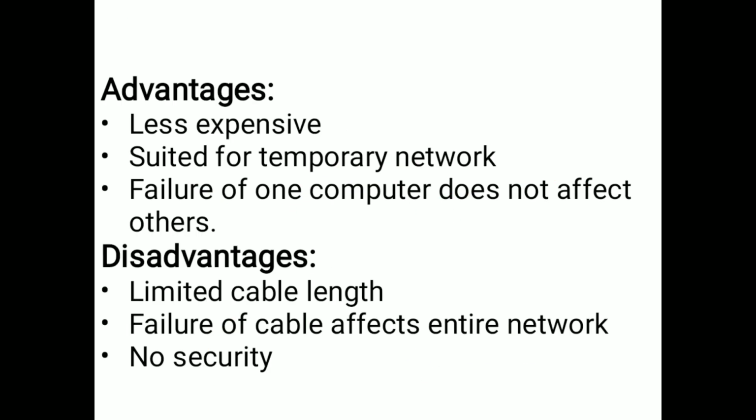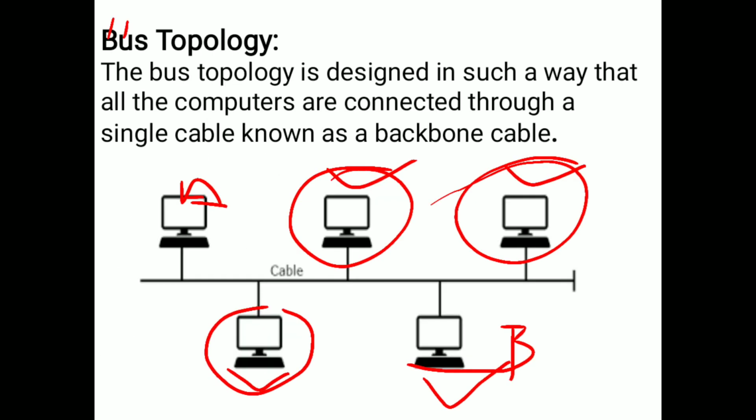And the third one is no security. Why? Because when system A wants to send data to system B, all the remaining systems or computers will receive the same information that system A is sending to system B. So here there is no security. These are the disadvantages of bus topology.